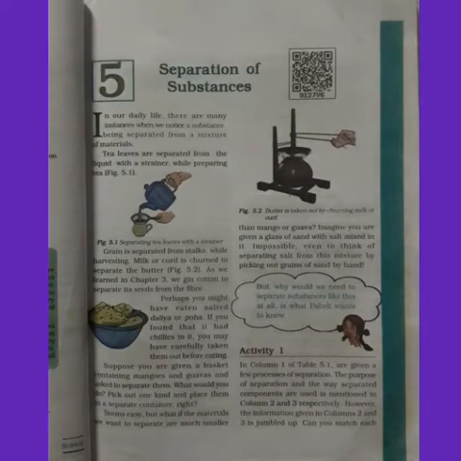In our daily life, there are many instances where we notice a substance being separated from a mixture of materials. For example, the tea that you prepare at home is separated by using a strainer after the tea is prepared. Grain is separated from stalks while harvesting. Likewise, milk or curd is churned to separate the butter. We gin cotton to separate its seeds from the fiber. So you have studied about ginning of cotton, where seeds are separated from the fiber by the process of ginning.